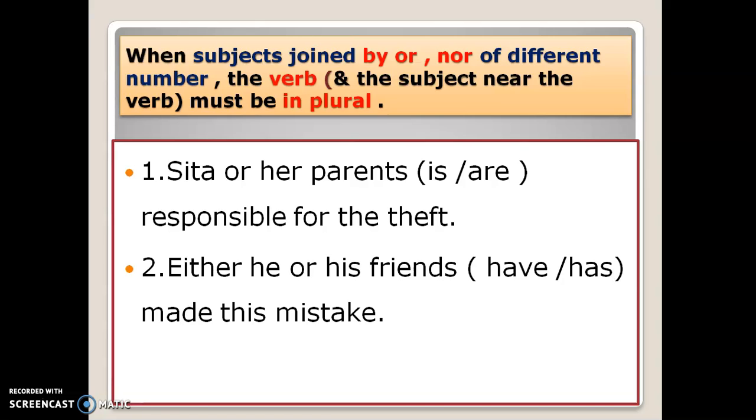But the two subjects may change in number. For example, in the first sentence, you have a singular subject. After or, you have plural subjects. The verb must agree with the nearest subject. This is another rule.